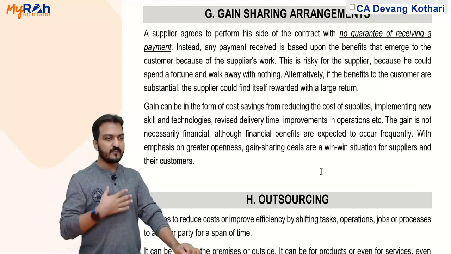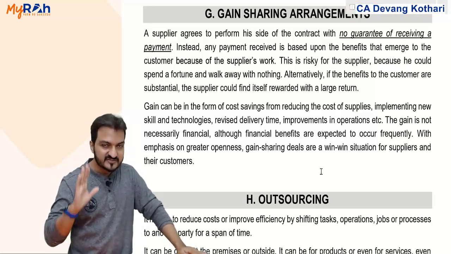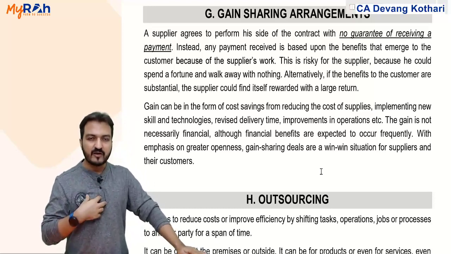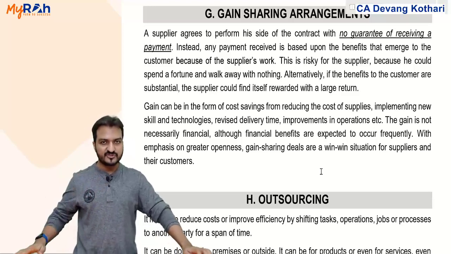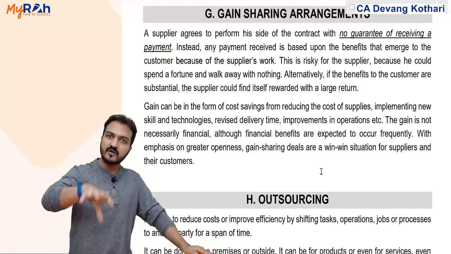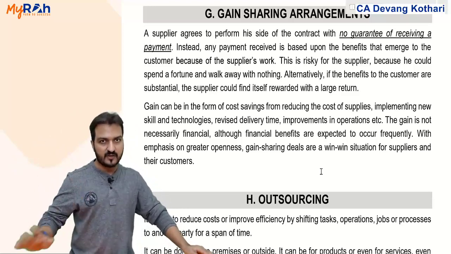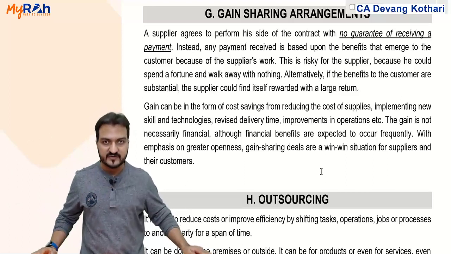So for example, I used to manufacture a material myself. Just imagine this: I'm manufacturing my own material at a cost of say 100 per kg. I find a supplier who is ready to deliver that material to me at 80 per kg. So because of the supplier, I am saving 20 rupees.